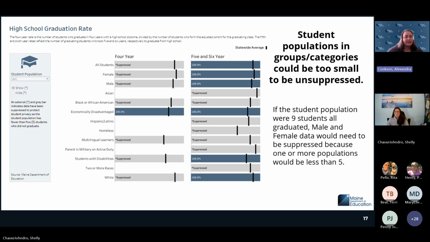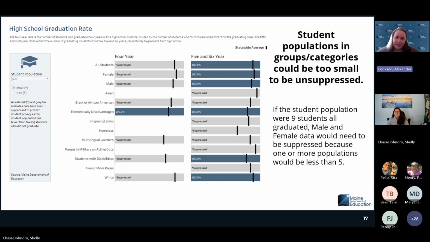In this particular instance, I don't know what the numbers are, obviously it's suppressed, and I didn't go look at the data, so I don't know what the counts were here. But if a student population were 9, back to that example, and all of the students graduated, male and female data would have to be suppressed because that is less than 5. You're breaking it apart into less than 5.